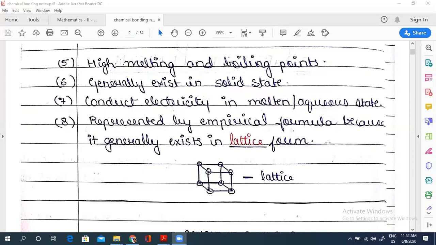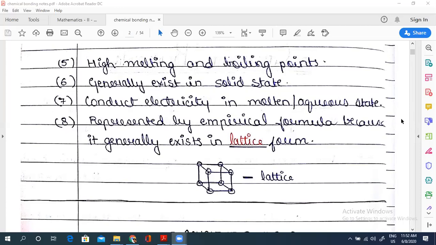And since they are ionic, they have charges, they can move, and if they can move, then they can conduct electricity in molten state, by the way. Because ionic compounds break into ions only in solvent or molten state, either molten or aqueous state, meaning with water as a solvent.